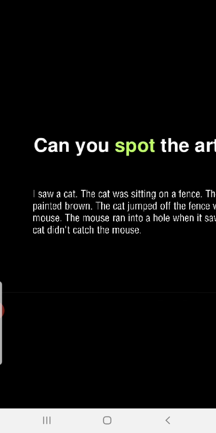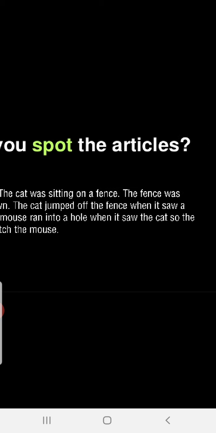That same cat, the cat, was sitting on a fence. The noun the second time took the article the because now you are definite about that first noun, cat, which was indefinite. Now, when we are talking about that same cat, we take the definite article with the cat. That is the noun.